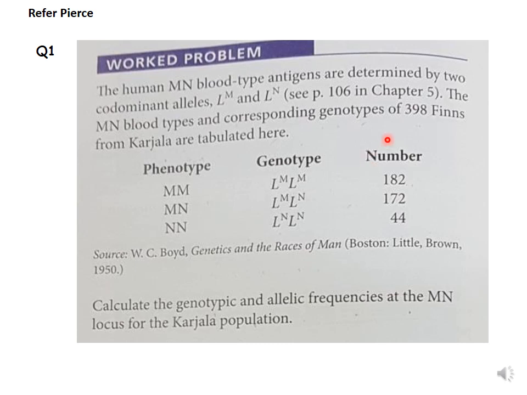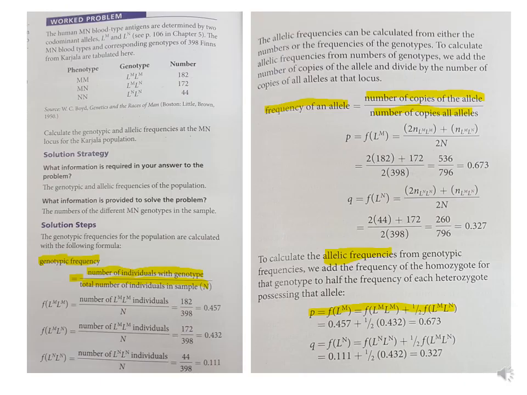The question says that the human MN blood group is so and so, and this is the data they have given with phenotype, genotype, and number. They ask to calculate the genotypic and allelic frequencies at the MN locus for the Kajira population.